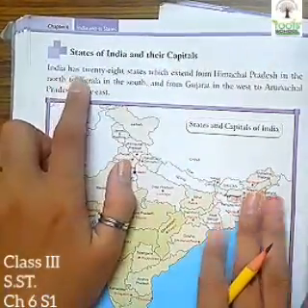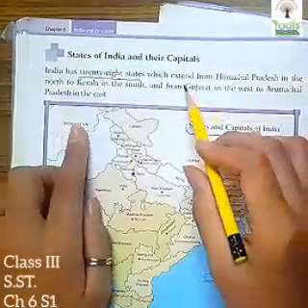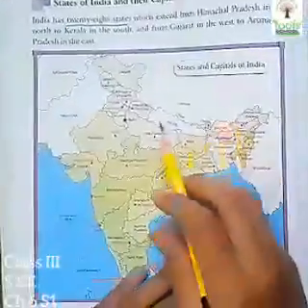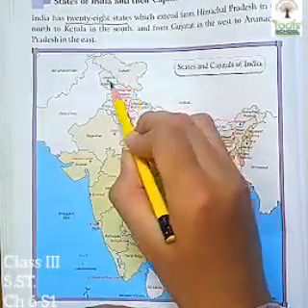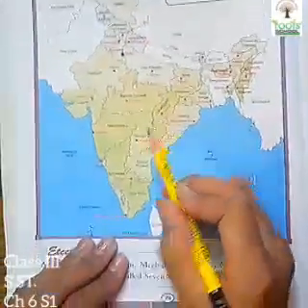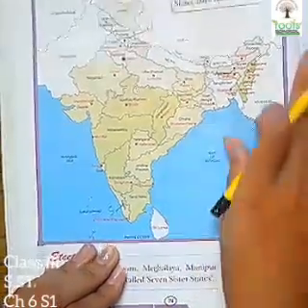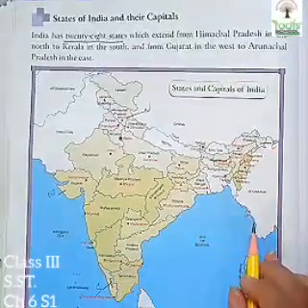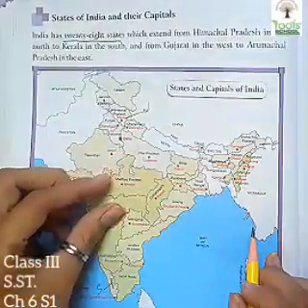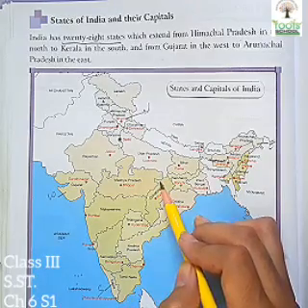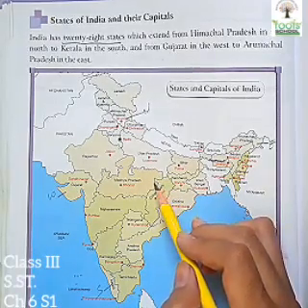India has 28 states which extend from Himachal Pradesh in the north to Kerala in the south, as well as from Gujarat in the west to Arunachal Pradesh in the east. Ladakh and Jammu and Kashmir are union territories. All these different places in India, which are divided according to their boundaries and areas, are known as different states.